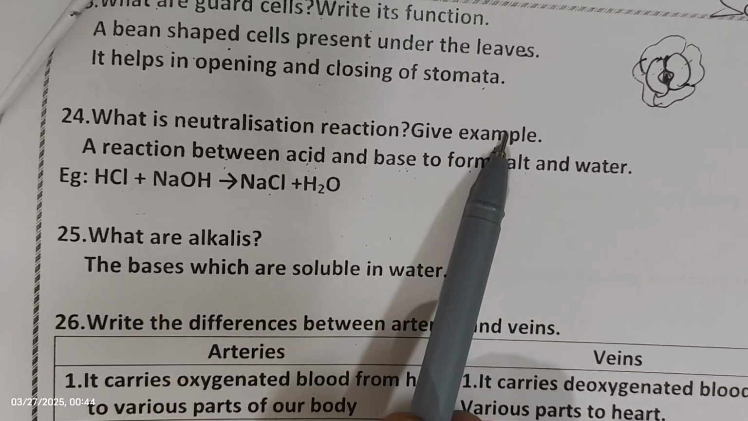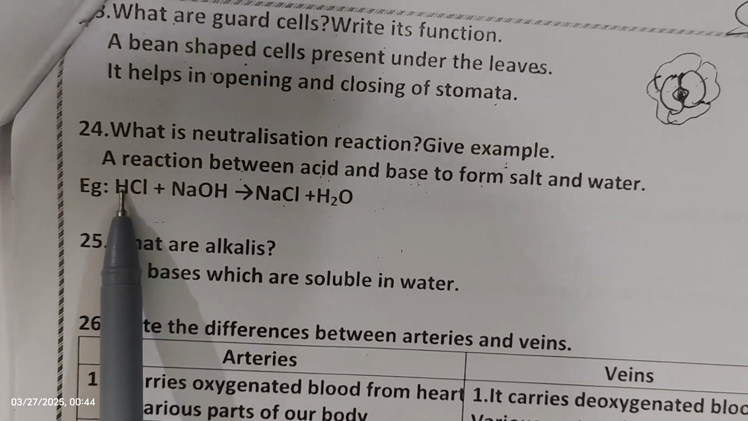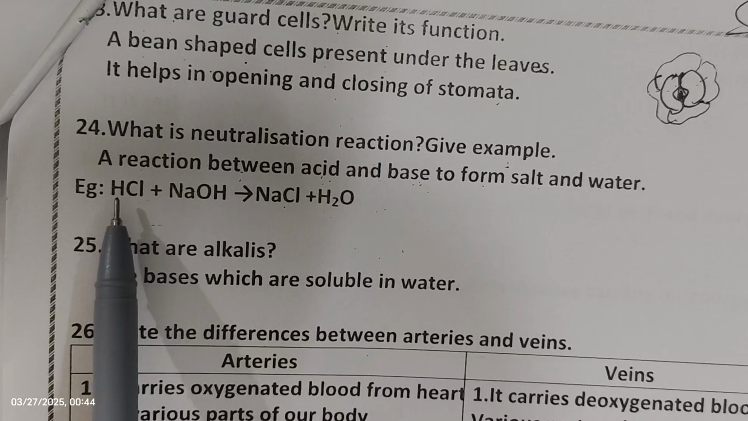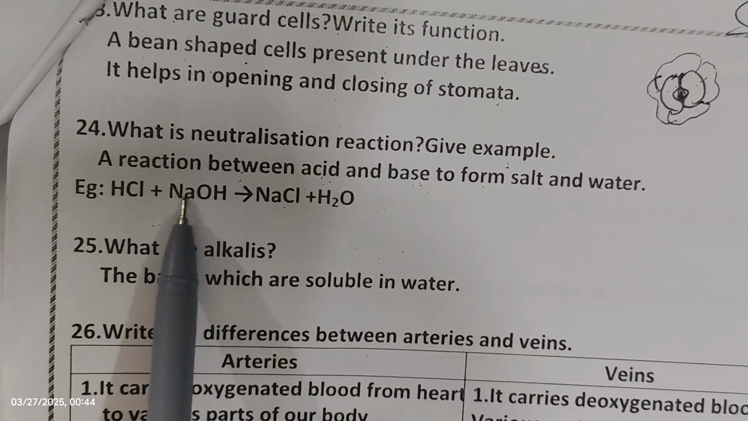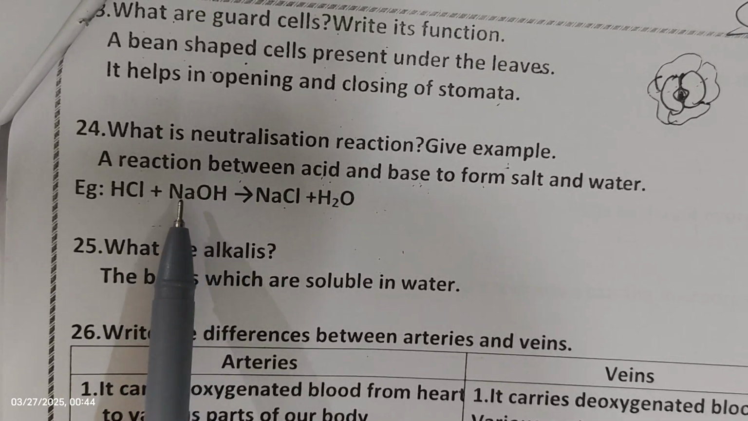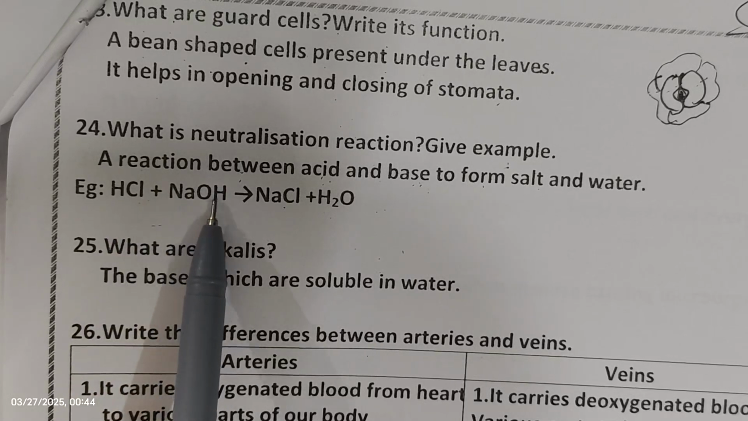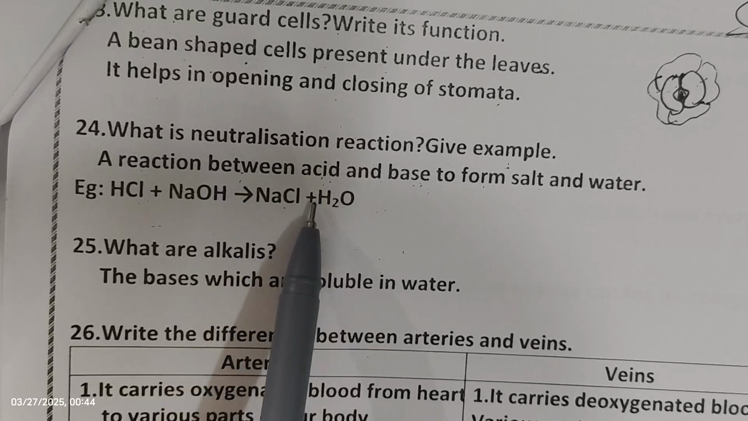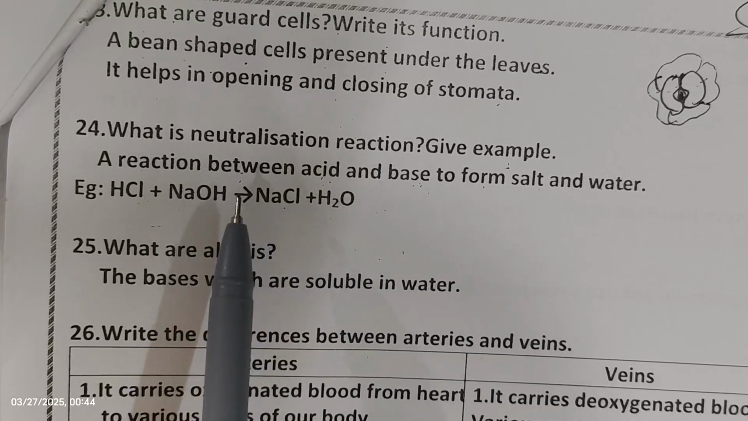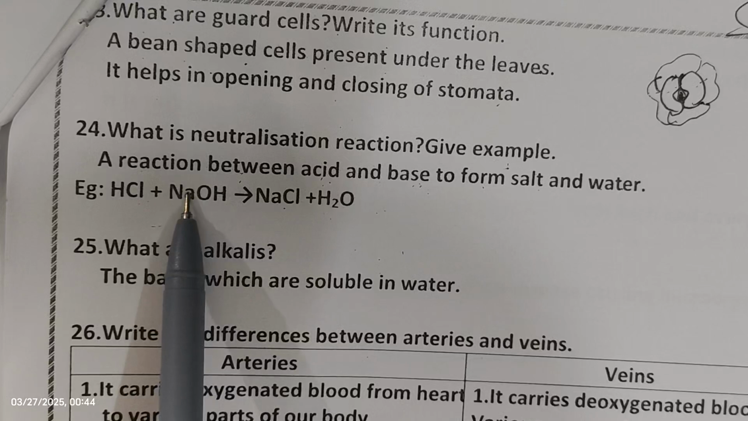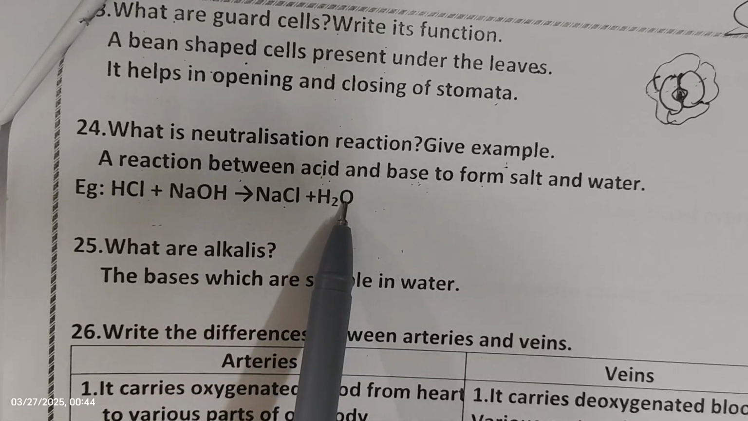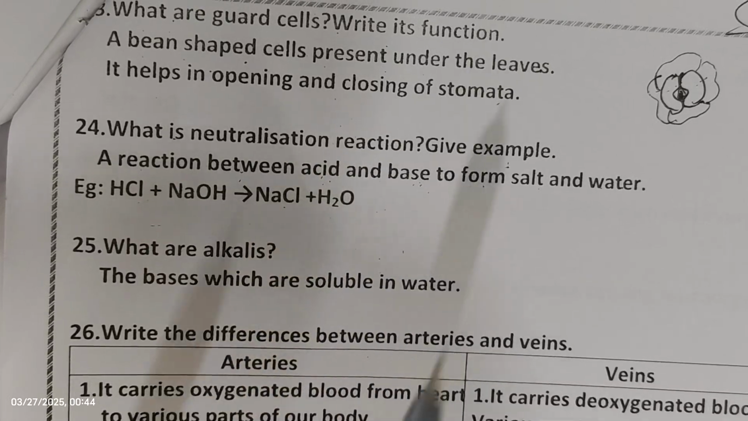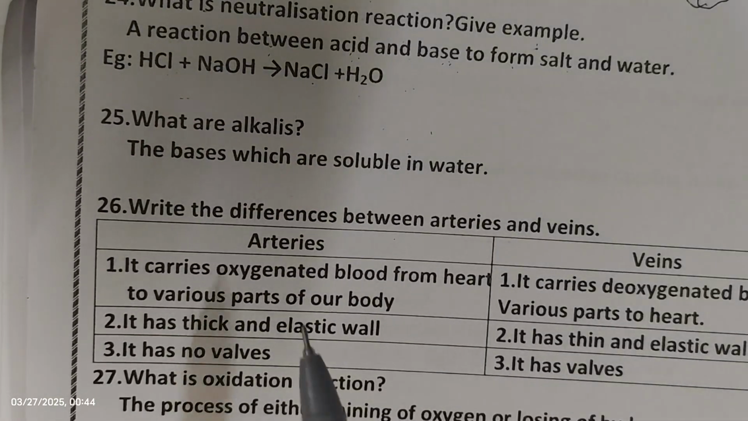A simple example is given. Hydrochloric acid, HCl, is an acid, plus NaOH, sodium hydroxide, a base. Hydrochloric acid plus sodium hydroxide gives rise to sodium chloride, a salt, plus H2O, water. So the reaction between acid and base to form salt and water is nothing but a neutralization reaction. Is it clear? So we'll move to the next one.